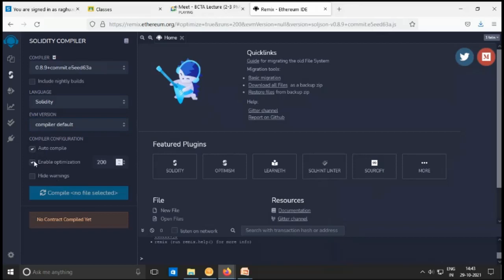Enable optimization. It is better to enable optimization also, because as the length of the Solidity code increases, the cost of the gas points to be spent also increases.